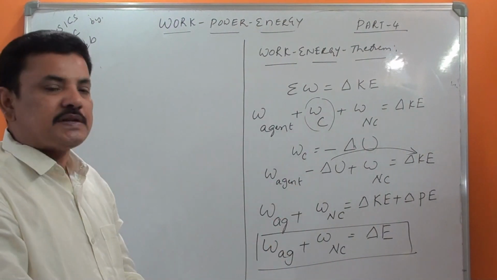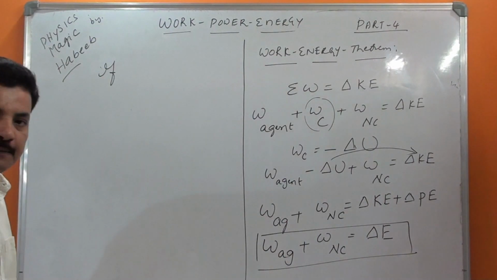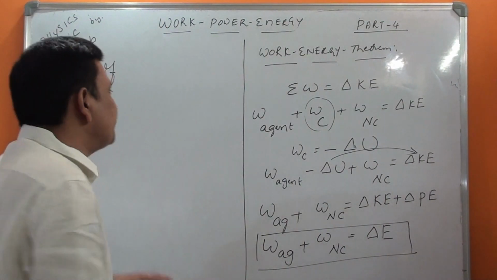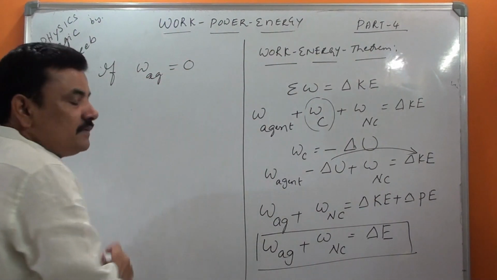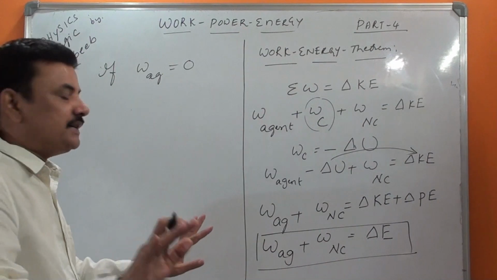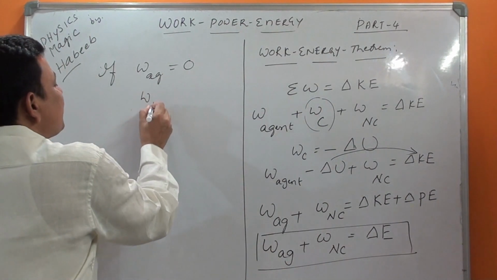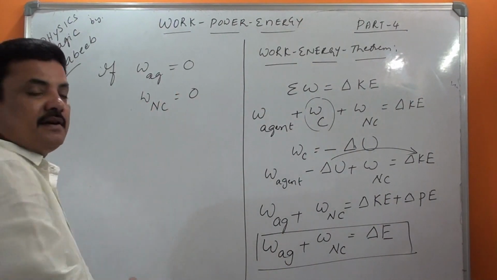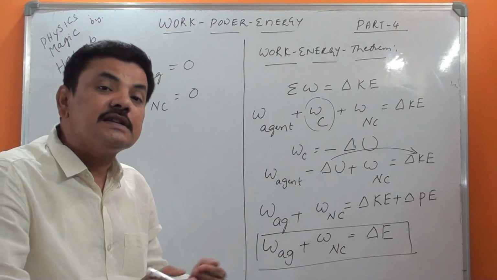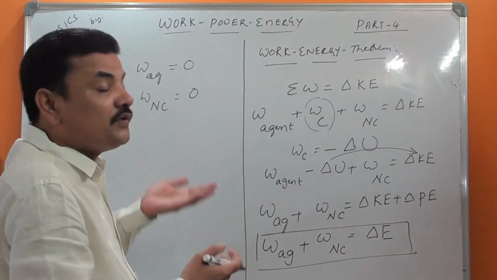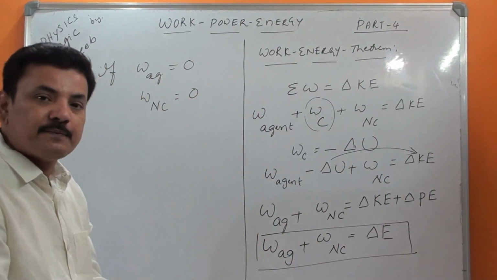Now let us suppose there is no agent, which means work done by agent will become zero. No agent, and no non-conservative force, then work done by non-conservative force is zero.